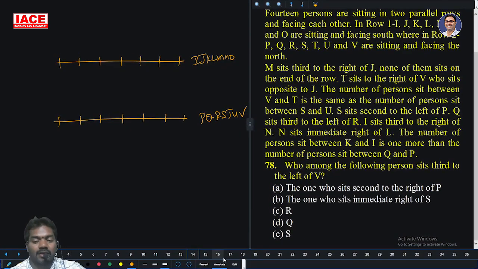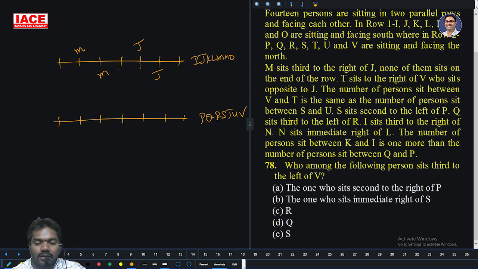M is third right of J, none of them sit on the end of the row. So M and J are facing south. M is third right of J. If J is here, first right, second, third right, M is here. 2 possibilities.